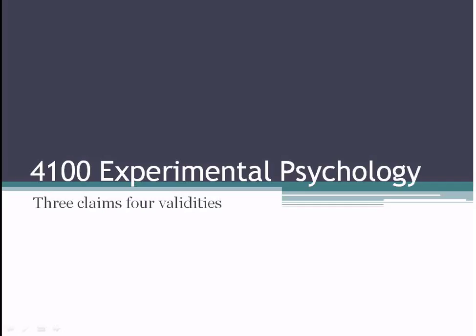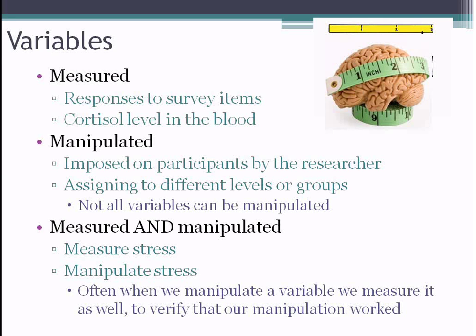This is Experimental Psychology, Week 3, going over 3 claims and the 4 validities. So before we talk about the claims and the validities, we just need to briefly cover some more terms.